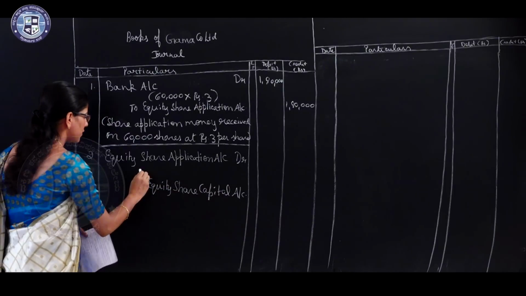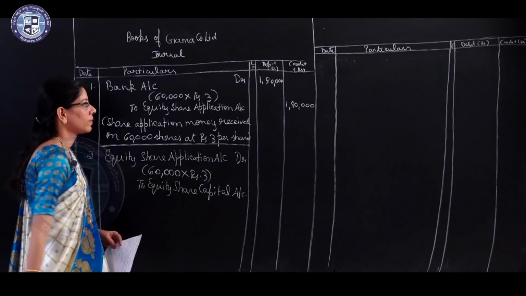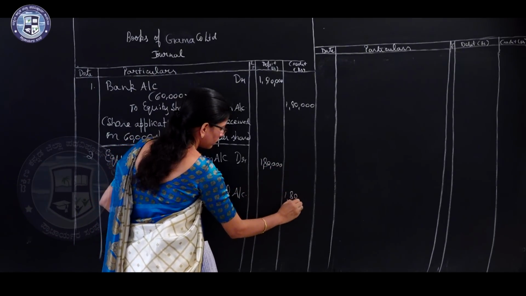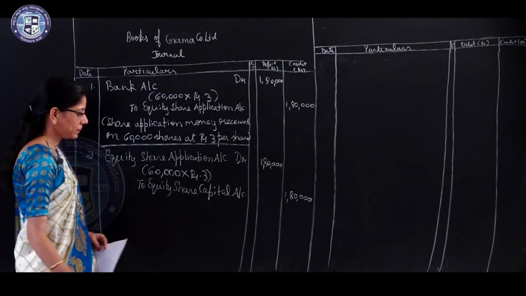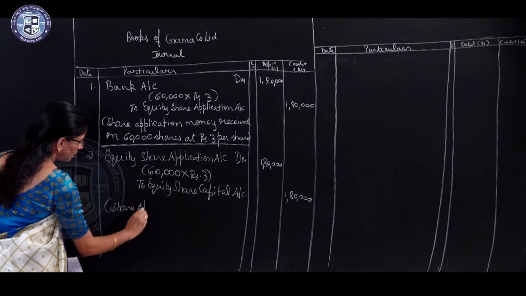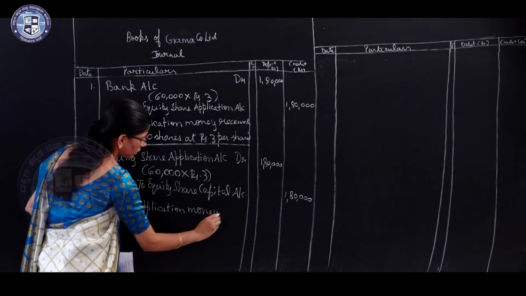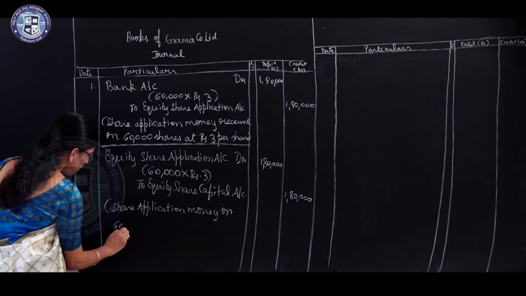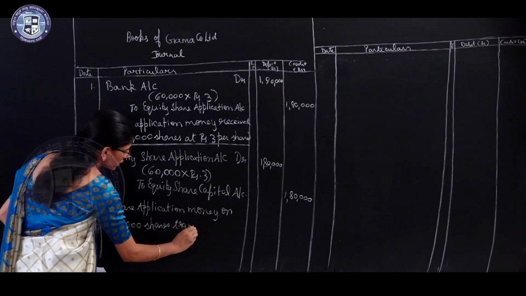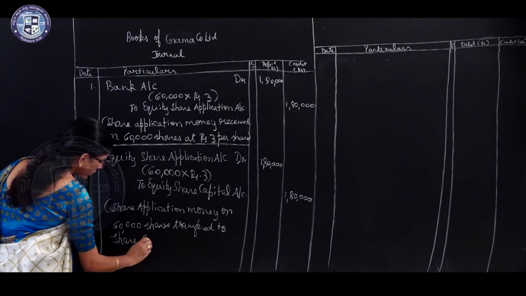Same value you have to transfer on 60,000 shares, rupees 3, that is 1,80,000. Write the narration. Share application money on 60,000 shares transferred to share capital account.